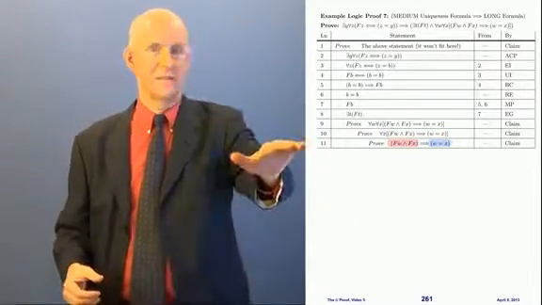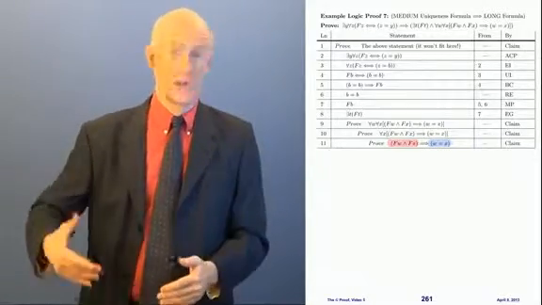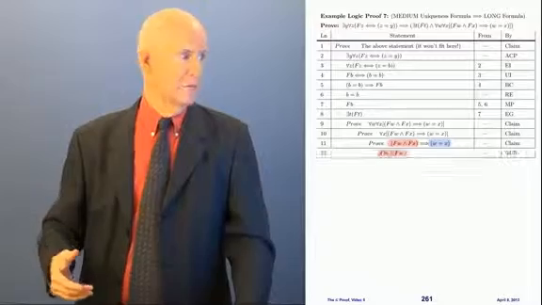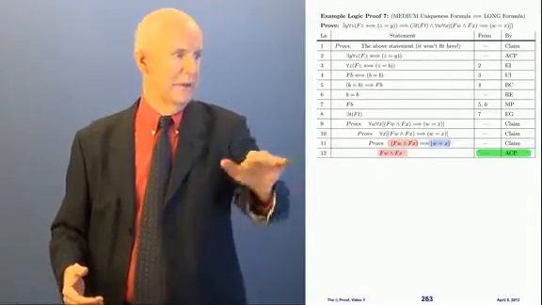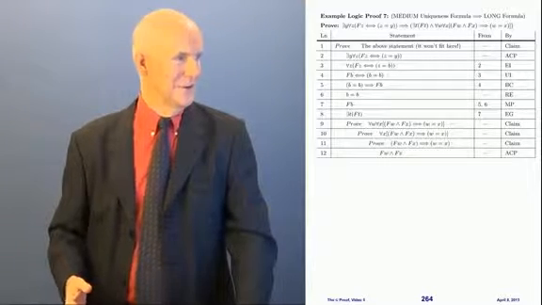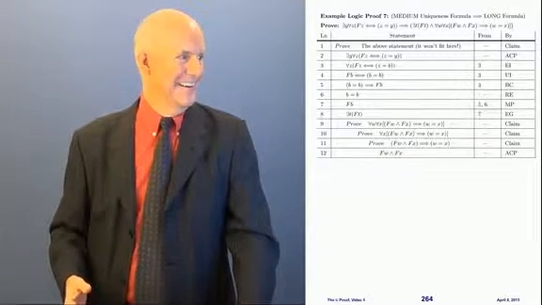Now this thing is easier to handle. This is just a conditional. It says pink implies blue. And so to prove that, I need to assume the pink. And that's by ACP, right? All right, now we're getting into a little bit easier place here to operate. So, all right, now what are we going to do?